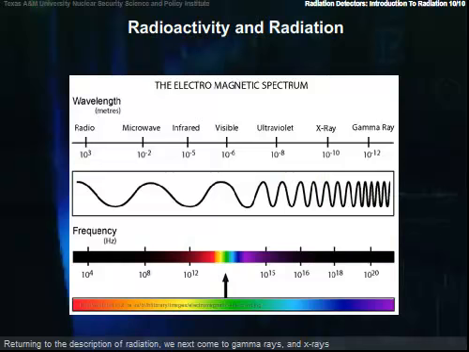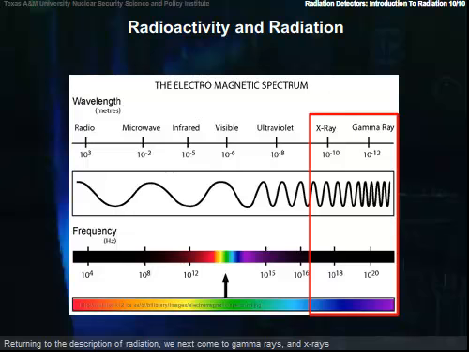Returning to the description of radiation, we next come to gamma rays and X-rays. Gamma rays are electromagnetic radiation, as are radio waves, microwaves, light, and X-rays. The big difference is that gamma rays are much, much more energetic than light, about 1,000,000 times.